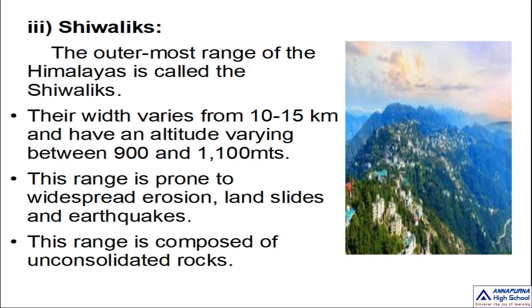So here we can find widespread land erosion, landslides and earthquakes. And this range is composed of unconsolidated rocks.